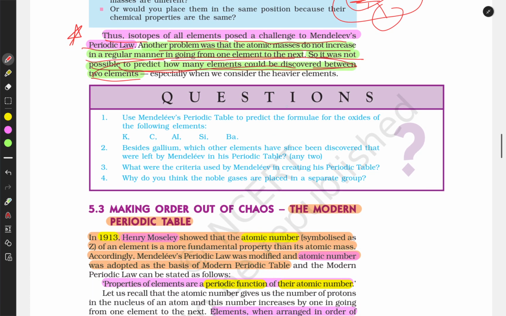And let's talk about what came after Mendeleev. A new table was formed. This is the modern periodic table. We still use it. So this was the table of elements classification, and it still forms the basis of the modern periodic table. The periodic table in our classroom that we are using is this modern periodic table.